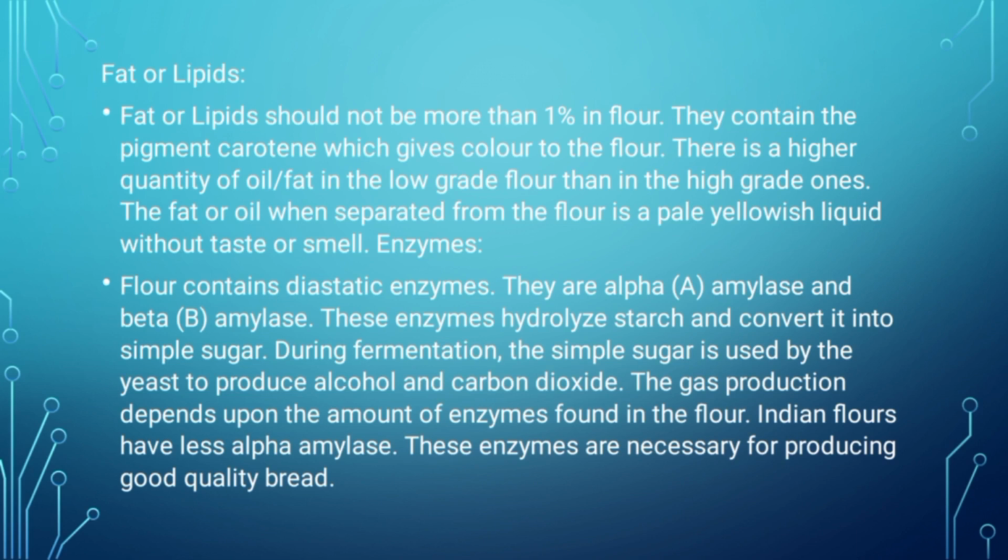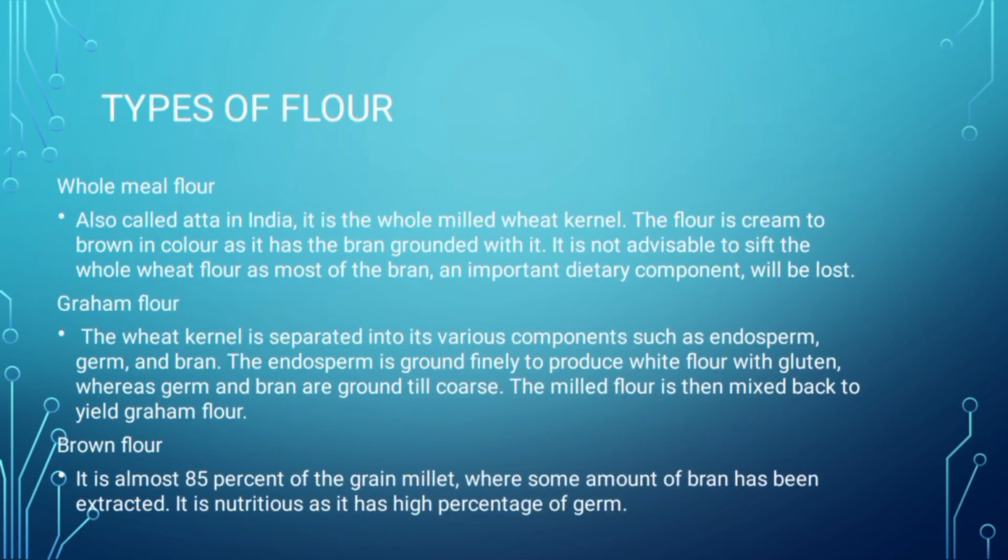Enzymes. Flour contains diastatic enzymes. They are alpha amylase and beta amylase. These enzymes hydrolyze starch and convert it into simpler sugar. During fermentation, the simple sugar is used by the yeast to produce alcohol and carbon dioxide. The gas production depends upon the amount of enzymes found in the flour. Indian flours have less alpha amylase. These enzymes are necessary for the production of good quality bread.